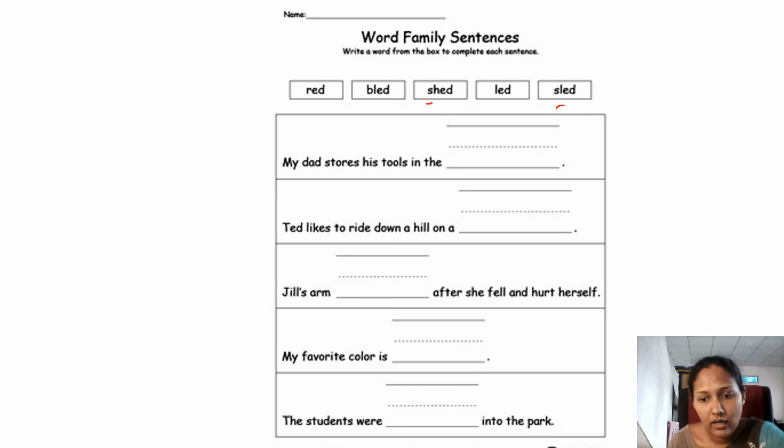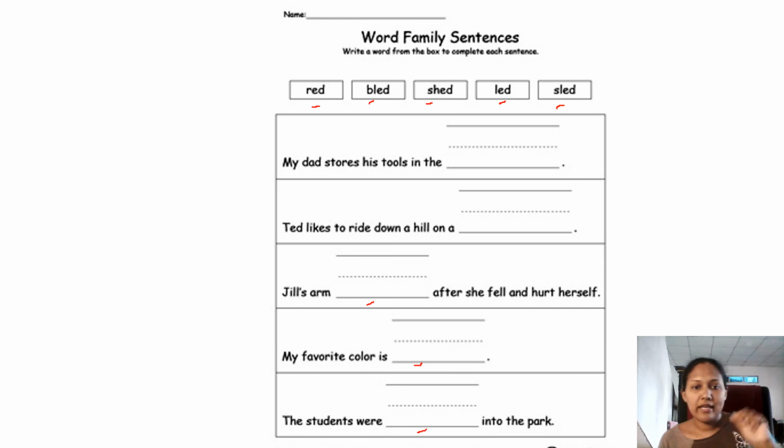What happened when you fall? You bleed, right? So past tense is bled, I said. Bled. Here you have to write bled. This word, bled. Okay. Then my favorite color is, that is a simple one. My favorite color is, what is the color given here? Red. So write red here. The students were blank into the park. Led into the park. Students were led into the park.